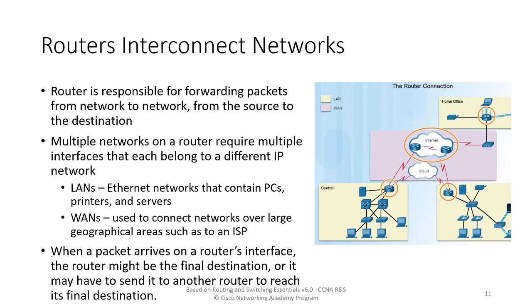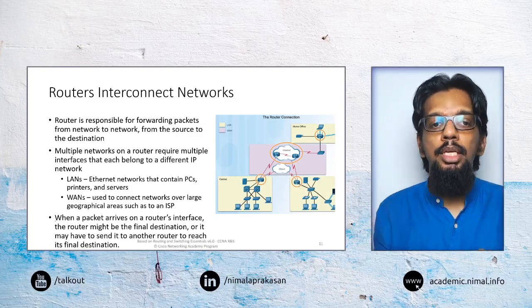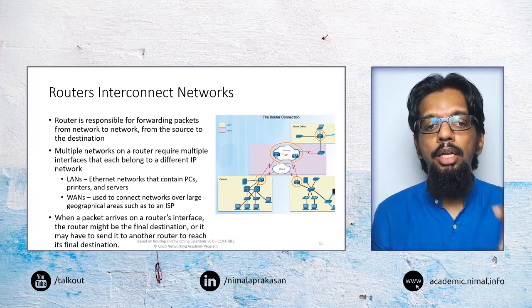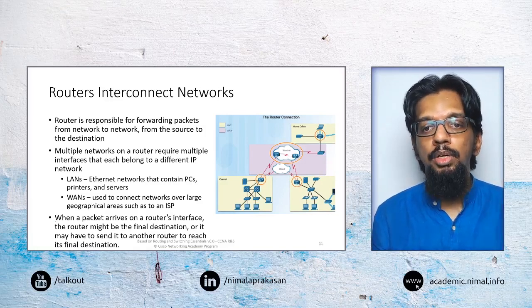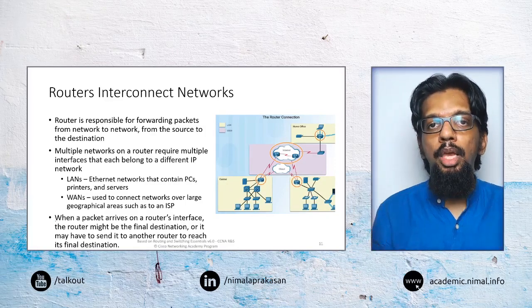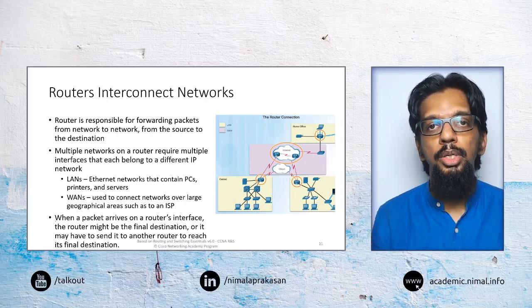The other way that we can look at routers, in addition to looking at them as computers, is about how they are interconnecting different networks. In the example that we were previously looking at, we had a home network, a branch network, and an office network, a central office network. Now, all of these different networks need to communicate with each other, and a router is going to enable connectivity between all these devices.